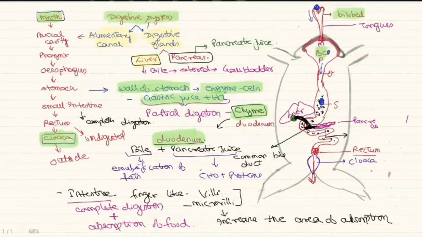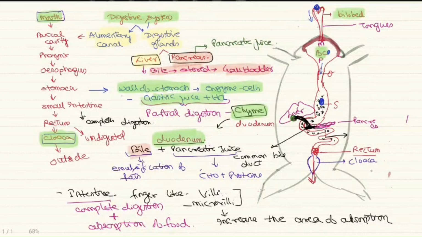The liver produces bile, and this bile is stored in the gallbladder. The duct of the gallbladder enters into the duodenum. The next gland is called the pancreas. The pancreas will produce pancreatic juice, which helps in the digestion of almost every substance.